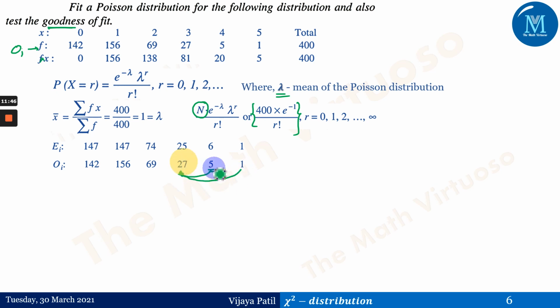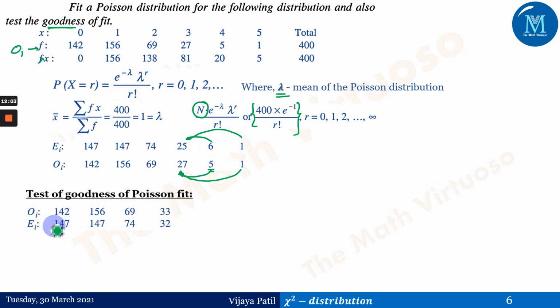So 5 and 1 are less than 10, and we will combine them with 27. Similarly, we have to follow the same with the expected frequencies, so we combine 6 and 1 with 25. For the test of goodness of fit, we get the observed and expected frequencies as follows.